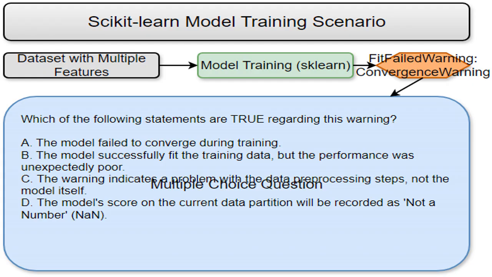The entire problem revolves around a scenario of model training using the Sklearn library. I need to understand the specific warning and its implications in the context of the Sklearn model training process. We're dealing with the FitFailedWarning in Sklearn. This means something went wrong during the model training process. I'll explain what that means.